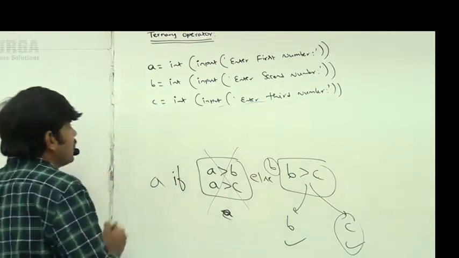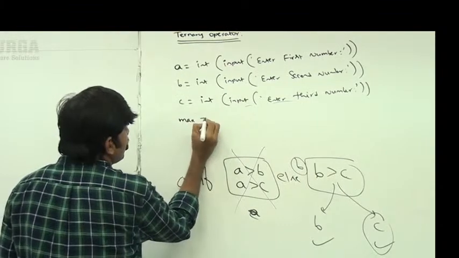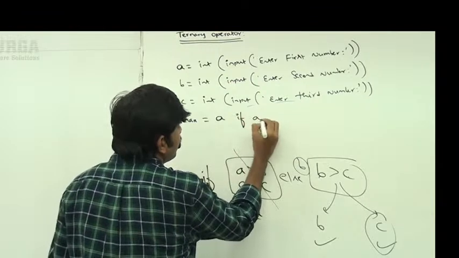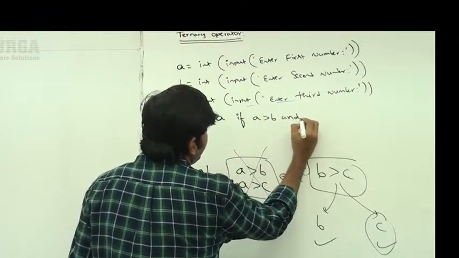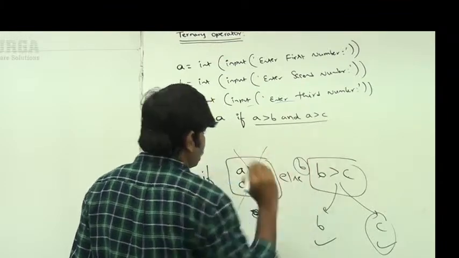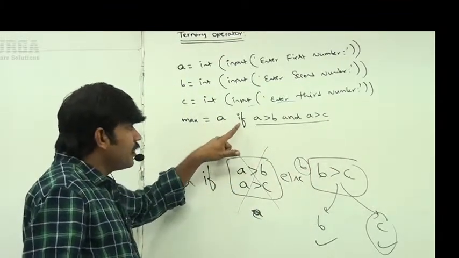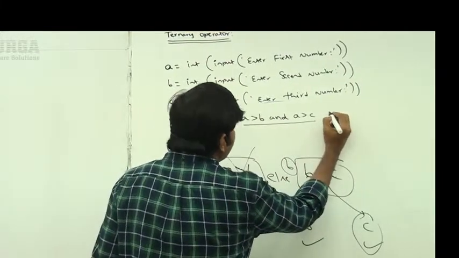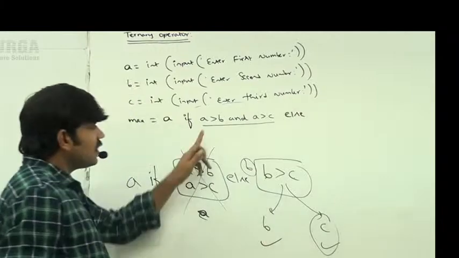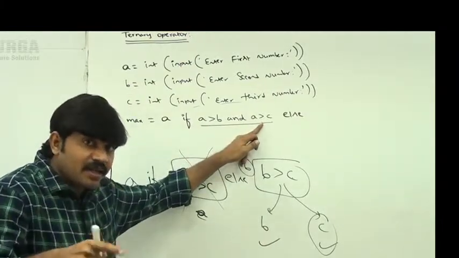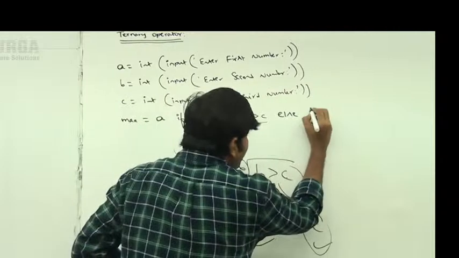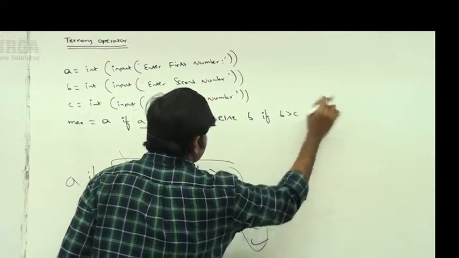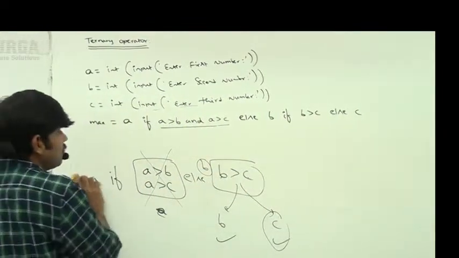Beyond that, nothing, sir. Let me consider max is equal to A if A greater than B and A greater than C. Else, if this condition fails, then definitely it is either B or C. Sir, B if B greater than C, else C. That's all.